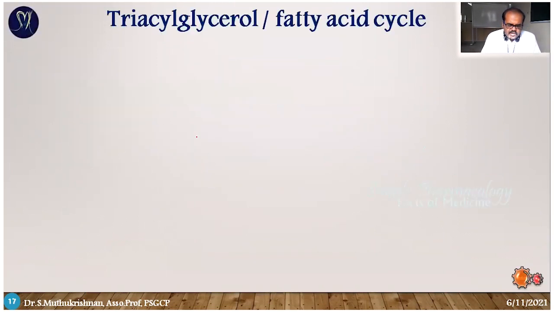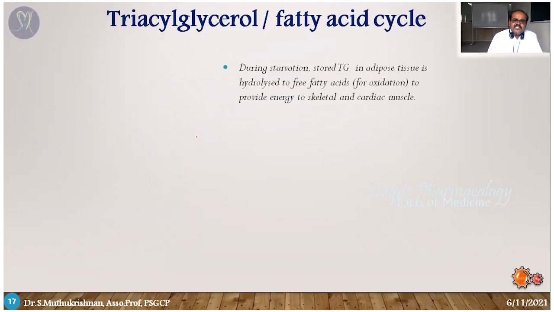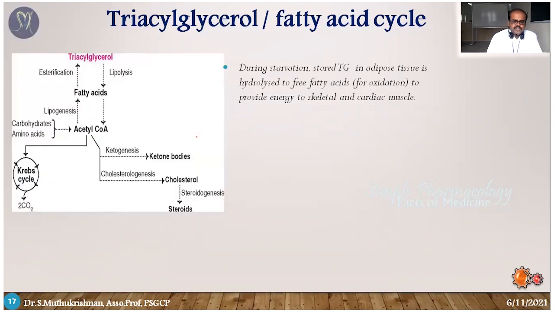The next one is the triacylglycerol and fatty acid cycle. Till now we know that triglycerides are one of the basic raw materials. They go through the lipolysis process and release free fatty acids and glycerol. Free fatty acids undergo the metabolic process and produce energy. Glycerol is once again converted into triglycerides. All these things we have seen. So it's a cycle, triacylglycerol and fatty acid. This entire process acts as a cycle. You can see it in this picture.